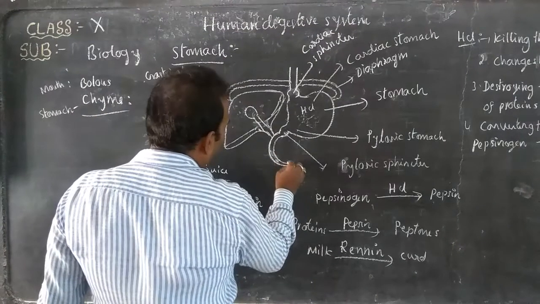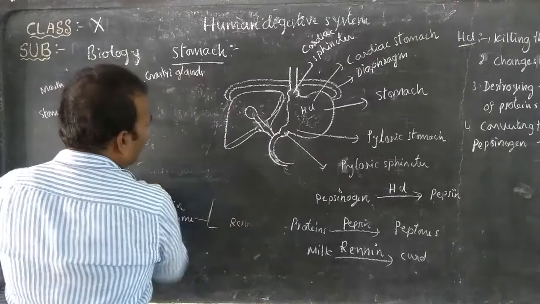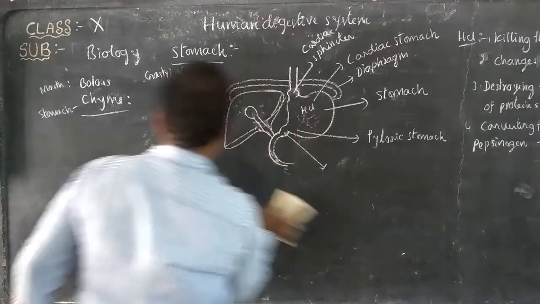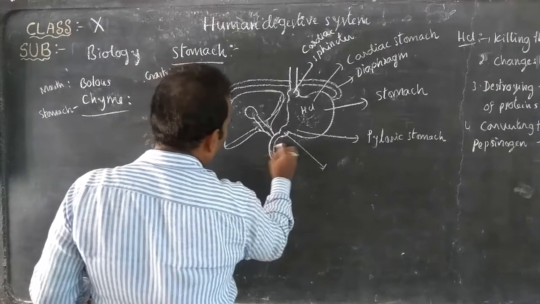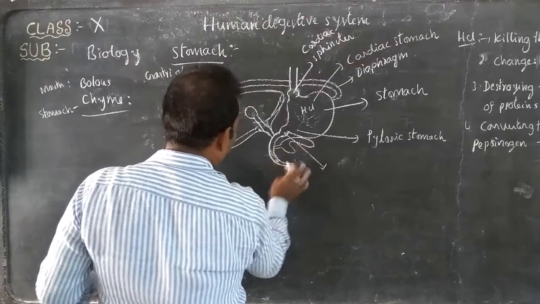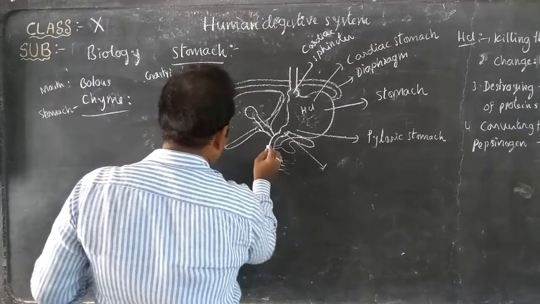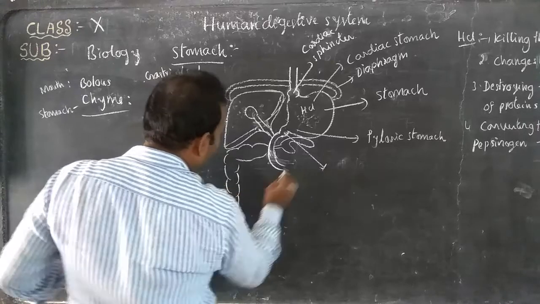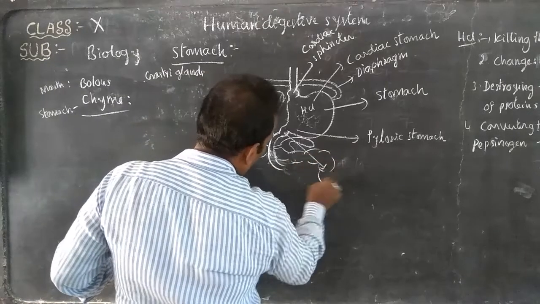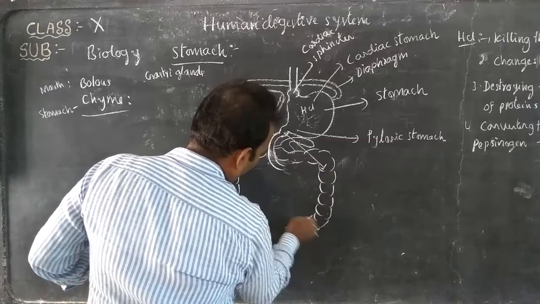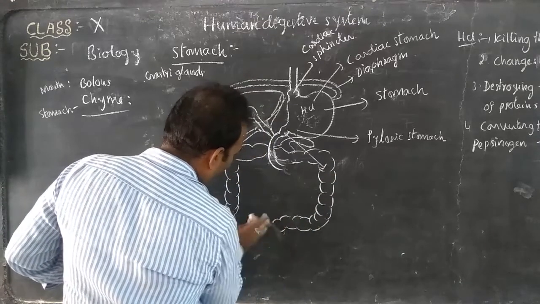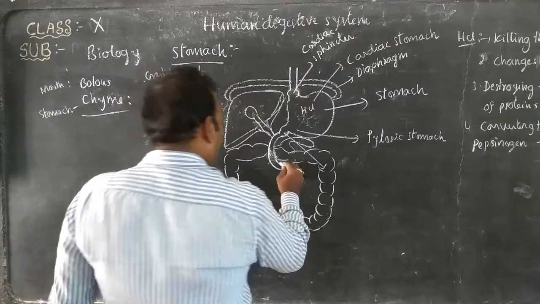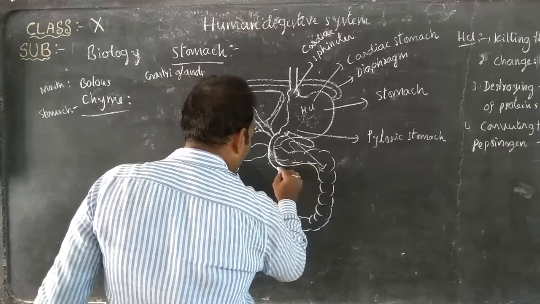sent into the small intestine. Look here, this is the small intestine. So the next part is the small intestine. Now we will discuss the small intestine.